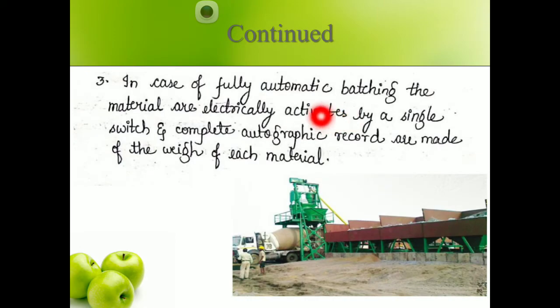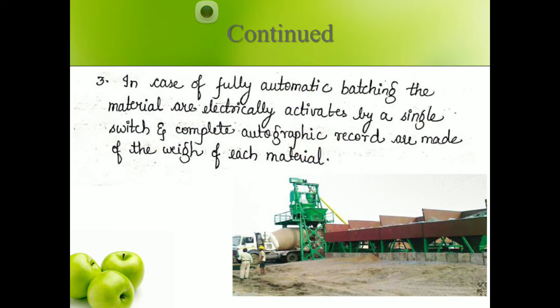Next one is fully automatic. In fully automatic batching, the materials are electrically activated by single switches. Different gauges are made, and in different gauges different materials are kept: cement, fine aggregate, coarse aggregate and water. Once you give the settings, or tell how much concrete is required, it automatically takes the cement part, sand part, aggregate part, mixes properly, then at the last the water is added, and the complete records can be maintained here. But you cannot maintain the records in manual batching and semi-automatic batching.